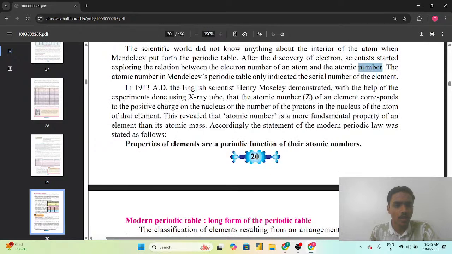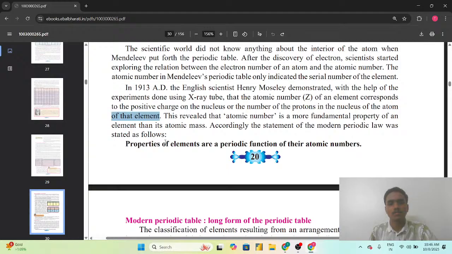In 1913 AD, the English scientist Henry Moseley demonstrated with the help of an experiment done using the X-ray tube that the atomic number of an element corresponds to the positive charge on the nucleus, or the number of protons in the nucleus of the atom of that element.